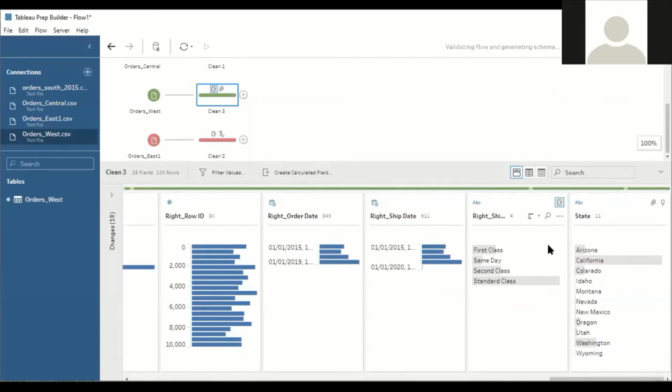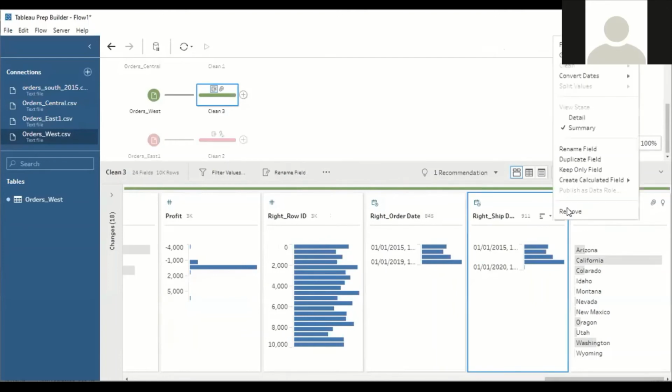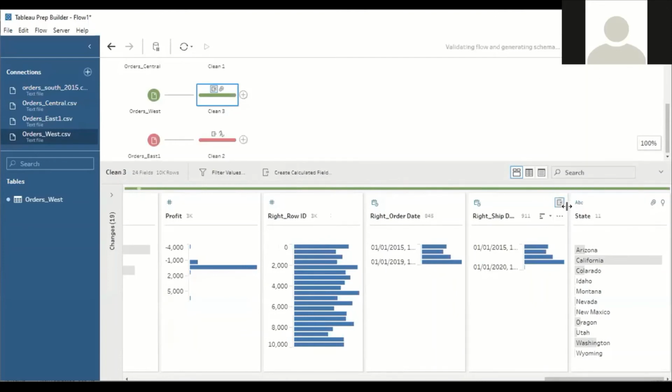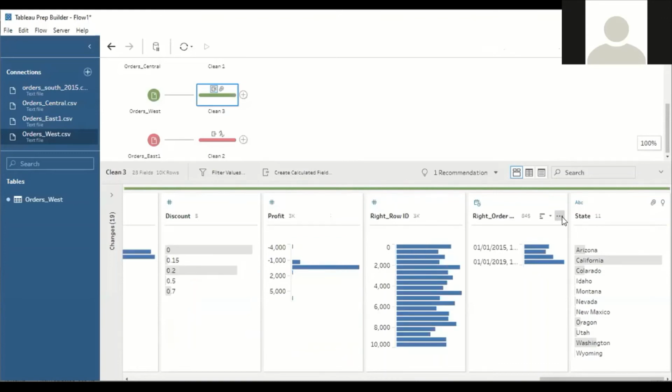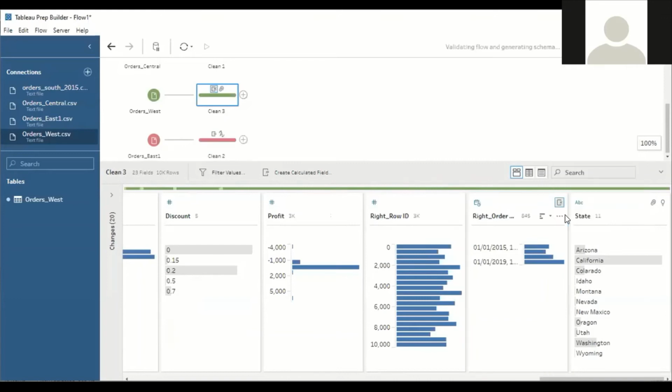Many more fields are there. Still two more fields are remaining. Let me remove these fields, then we can join all the data sets.